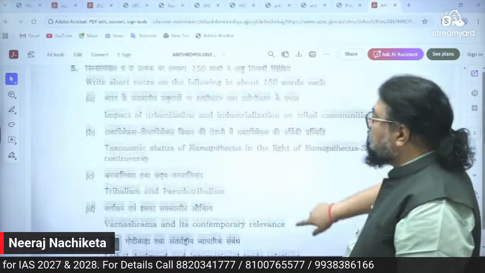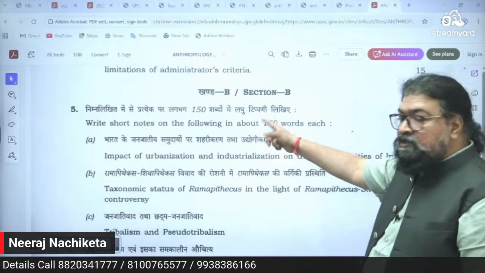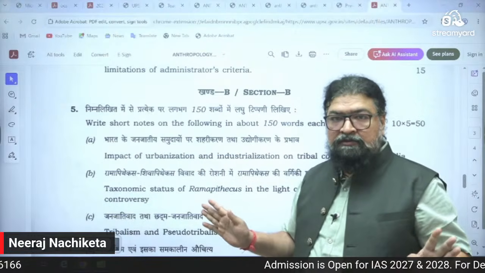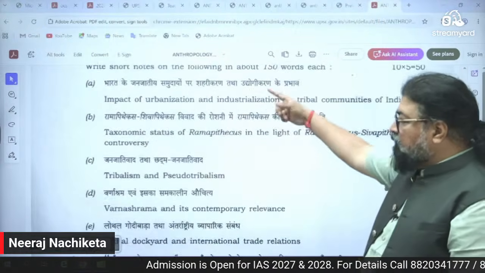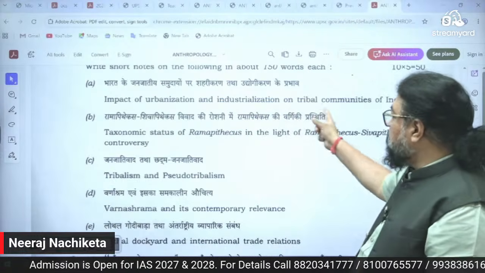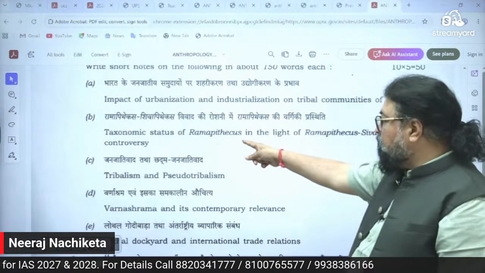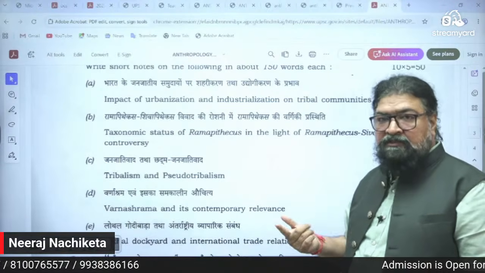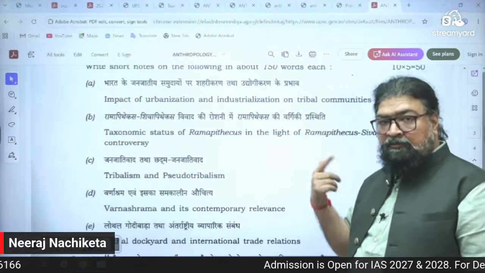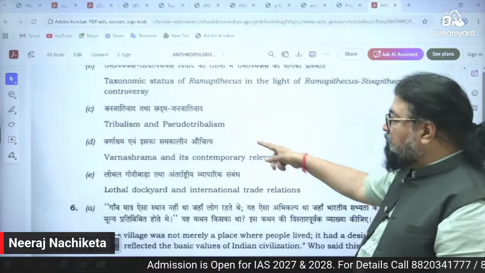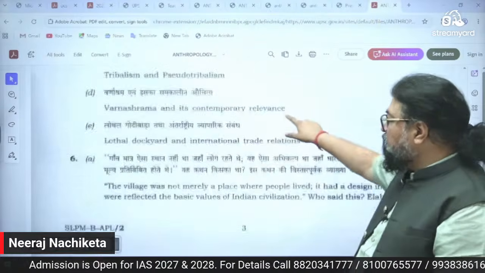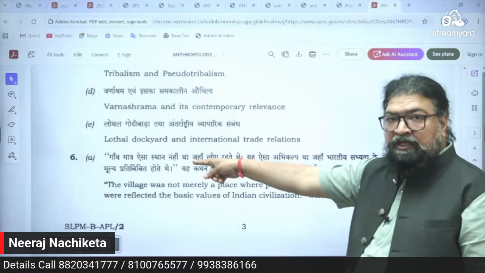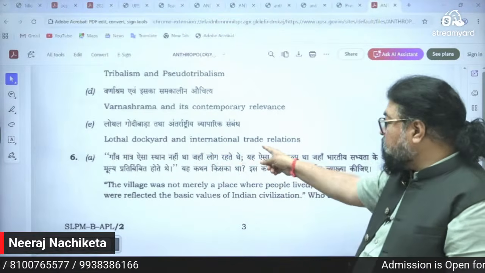Same way section 2. See this section B. Again question 5, first question of section B. Question 5 is compulsory. You have to attempt it. So now you can see here 150 words. Again 5 subdivisions. Impact of urbanization, industrialization on tribal communities of India. Taxonomic status of Ramapithecus in the light of the Ramapithecus-Sivapithecus controversy. We will study about Ramapithecus, Sivapithecus. All this is Indian anthropology, Indian archaeology. We'll cover that. Then tribalism and pseudo-tribalism, Varna Ashram and contemporary relevance. Then Lothal dockyard, Harappa civilization, Indus Valley civilization, Lothal in Gujarat, ancient dockyard, Lothal dockyard and international trade relations.